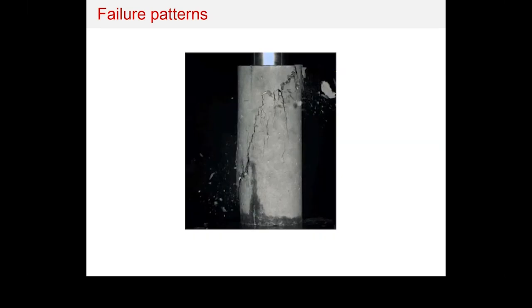Now, if you look into this failure, you'll see that the failure is happening at some angle. This is the critical angle. This is the plane where the maximum shear is happening, basically. I don't know if you still remember the example we solved where we had the stress tensor like this. I think we had 100 and 0, 100, 0, 0, 0, 0, 0.